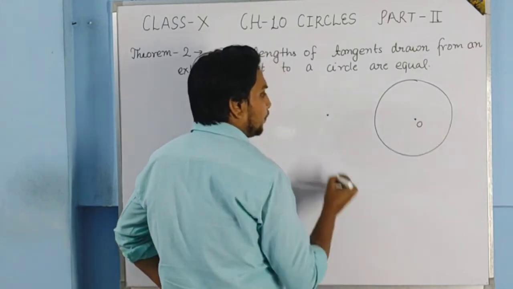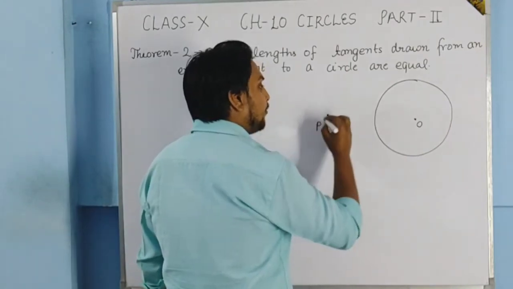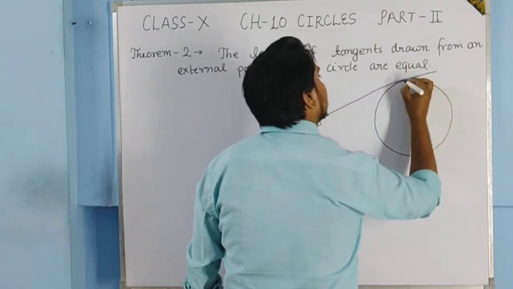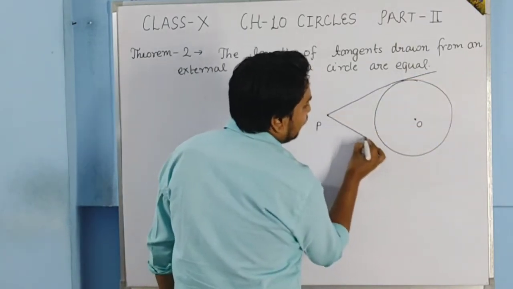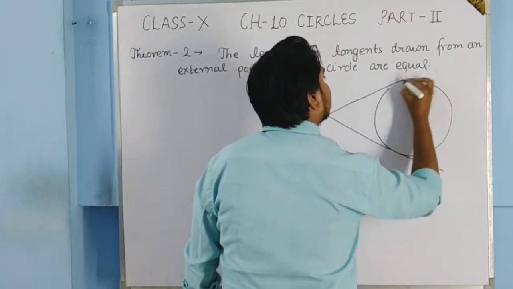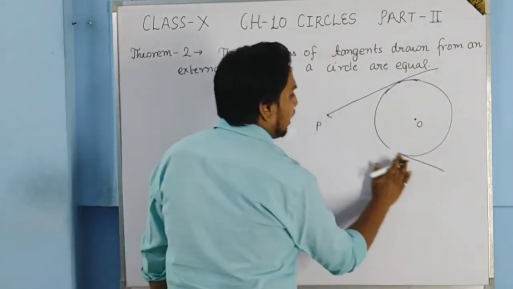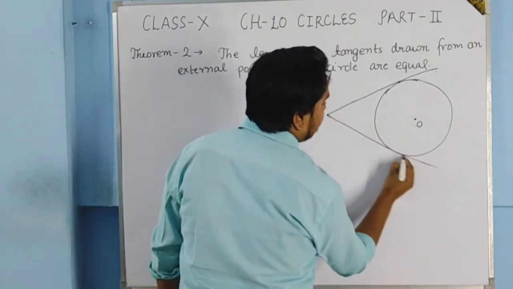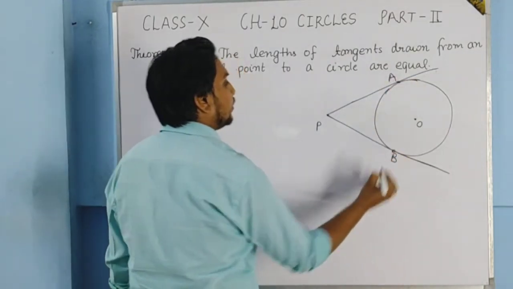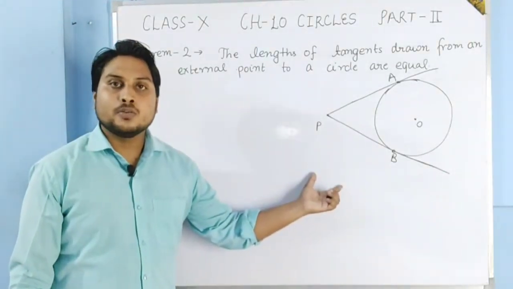Here is the center O, and this is point P. So if from P we draw the two tangents of this circle, suppose here it is A and here it is B, then we have to show that the lengths of the tangents will be equal.